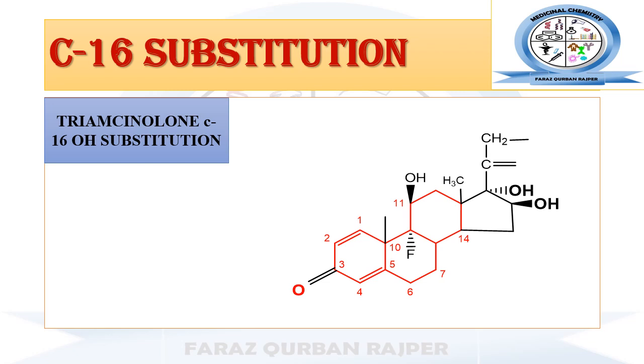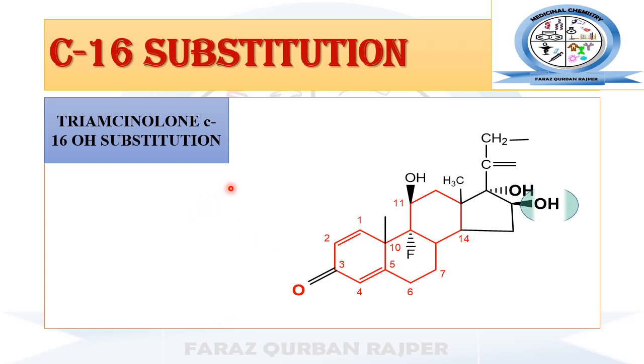Next is carbon 16 substitution, the substitution of carbon number 16 with the hydroxyl group. First we discussed the substitution with the methyl group that results in betamethasone, and further modification in the betamethasone results in beclomethasone. Now let's check out what happens when carbon number 16 of hydrocortisone is substituted with the hydroxyl group.